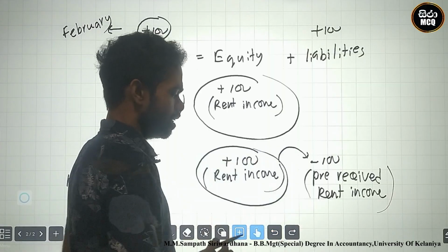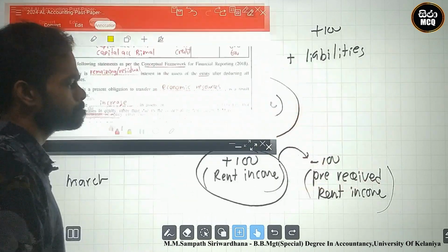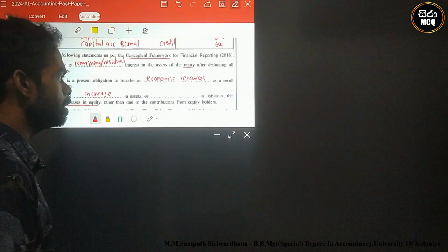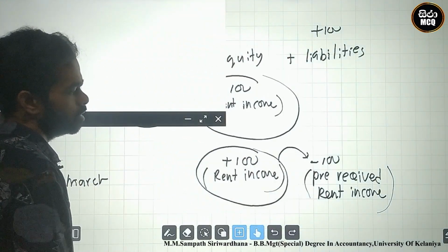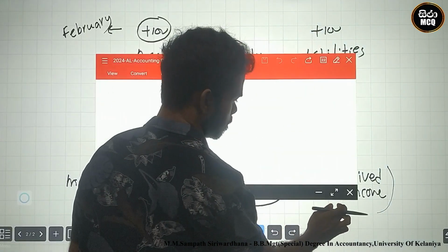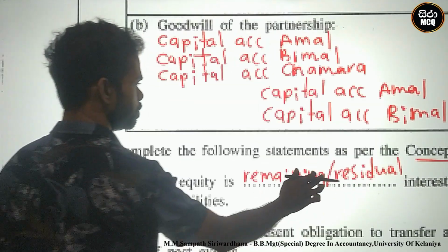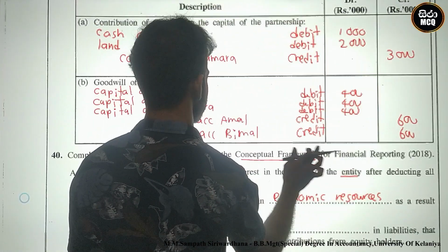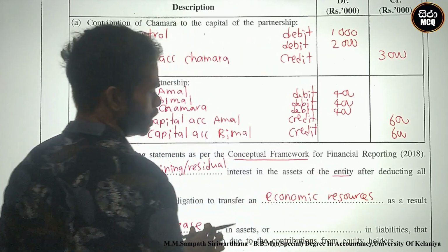Therefore, the other type of income identification is a decrease in liabilities. Okay, let's see. Decrease in liabilities.